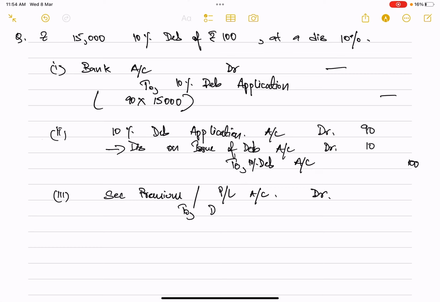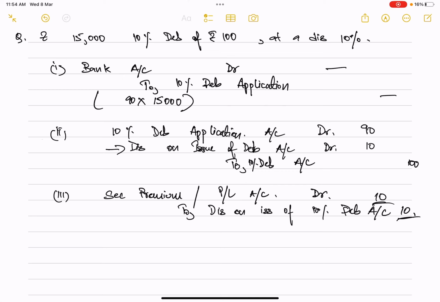To discount on issue of 10% debentures will go there. So this 10 rupees loss that we have incurred per debenture is to be set off against the securities premium or your profit and loss account. So this is how you will be recording the issue of debentures.